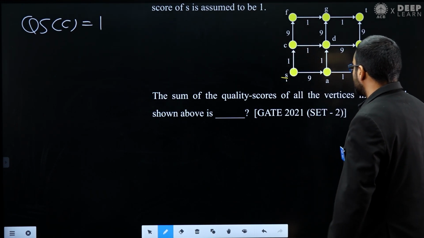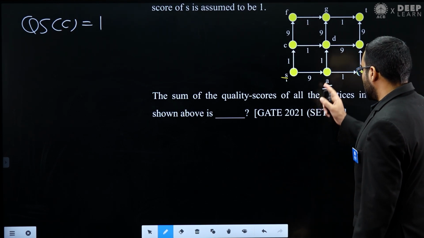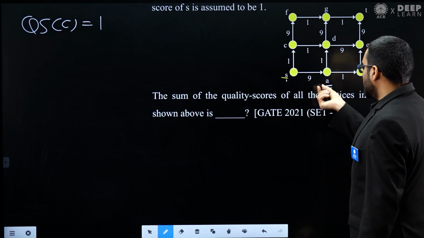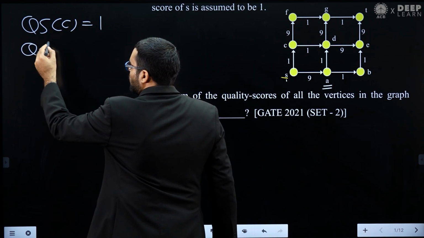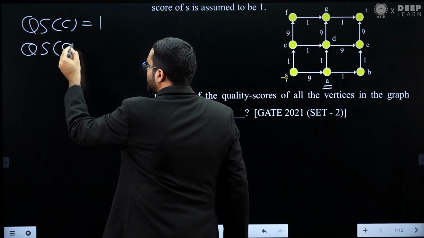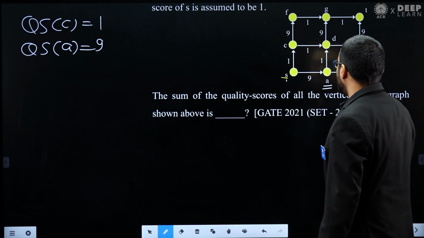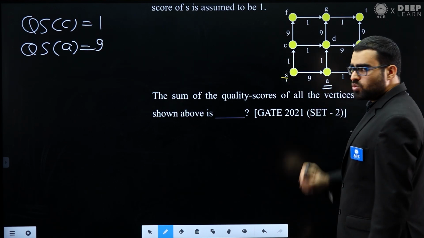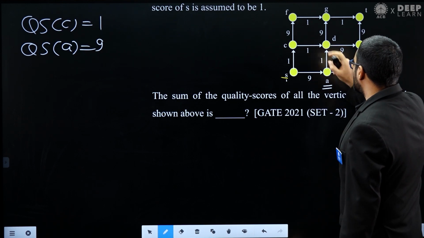Now if you see vertex A, there is only one incoming edge. Again, there is only one path from S to A, and that has weight 9. So the quality score of vertex A will be 9. We have found the quality score of C and of A. Now let's find out the quality score of D.